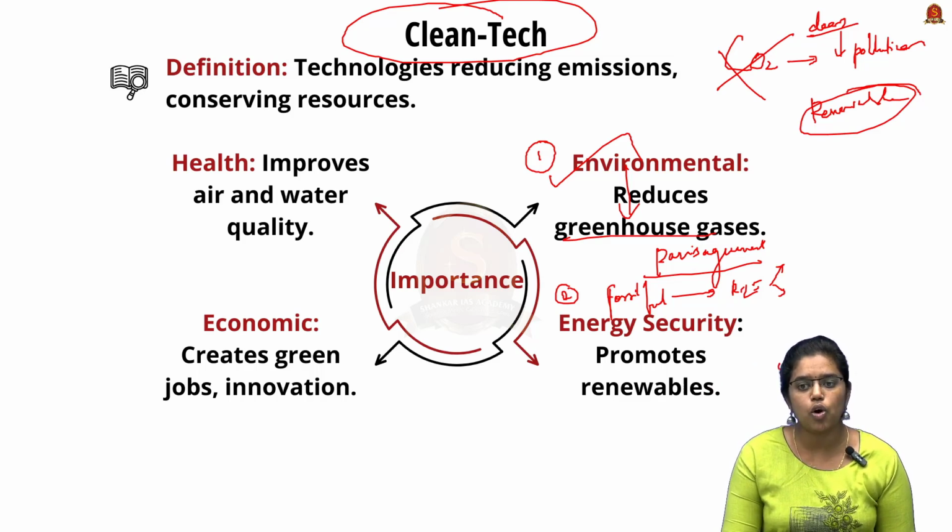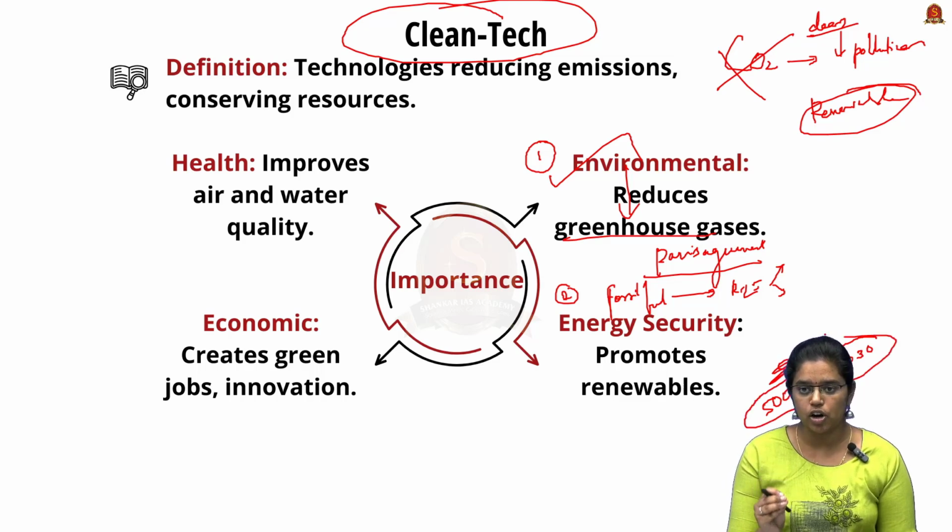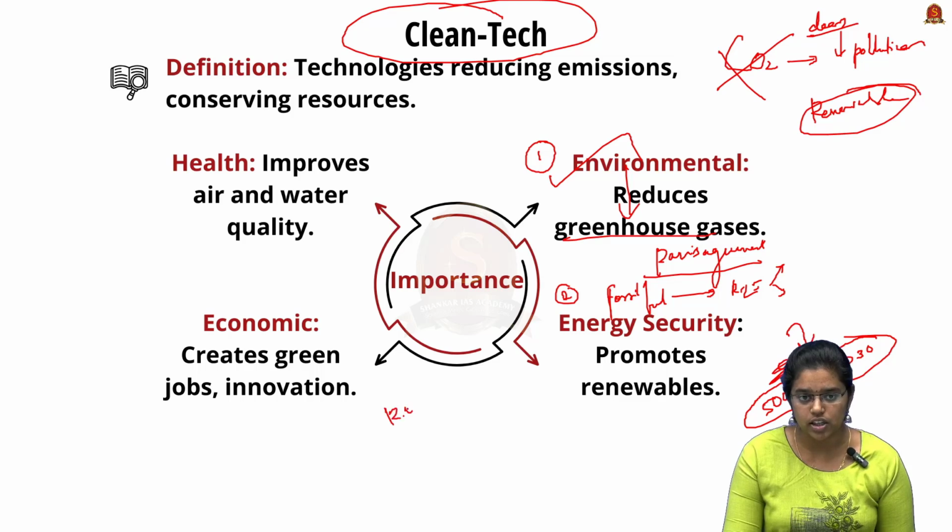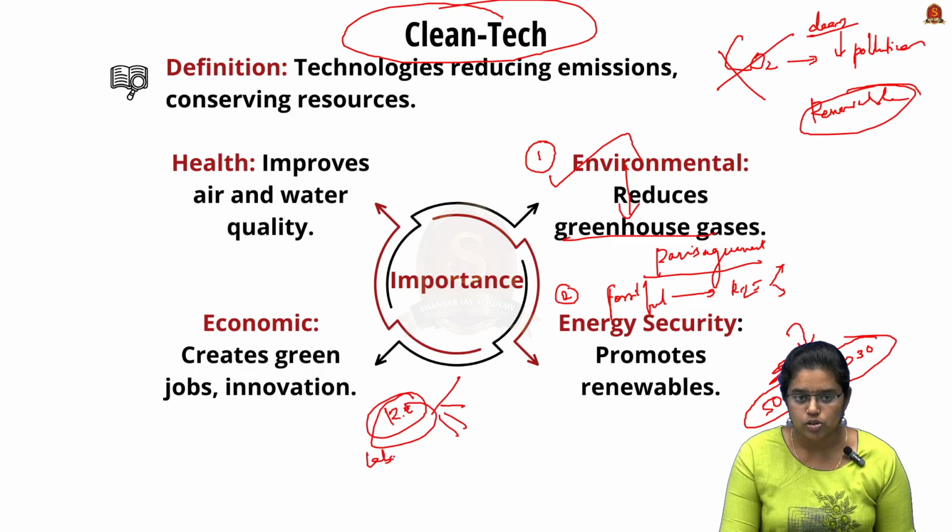We have a goal to produce almost 500 gigawatts of renewable energy by 2030, and the adoption of clean technology also helps us to achieve this goal by creating manufacturing hubs for the production of renewable energy. To produce this energy we need labor, so it will create many jobs in this field that will in turn develop the economy of the nation.